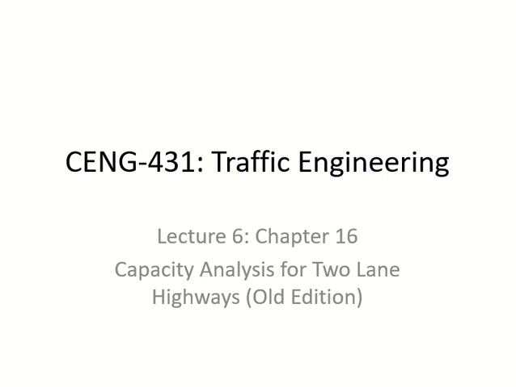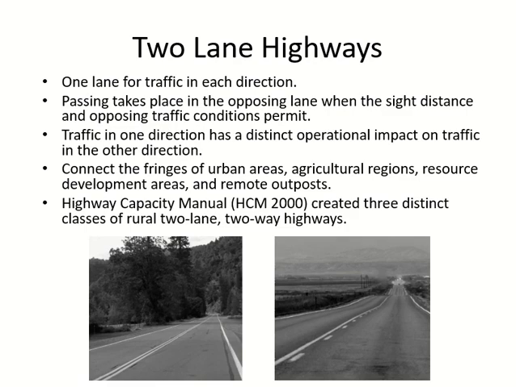In the new manual, they are not considering it. They are talking about urban roads and some other things. So I took it from the old edition, the old edition of the book and the manual obviously. And these are already uploaded. But we are still in the same topic: level of service and capacity for uninterrupted flow facilities.